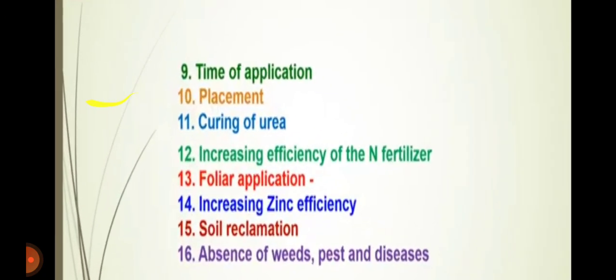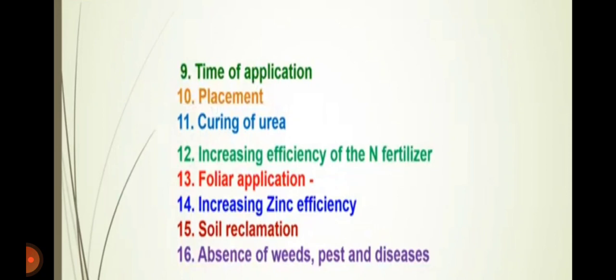Then ninth, time of application: basal application and split application of nitrogenous fertilizers will be beneficial. Then the placement method of fertilizers: localized or hill placement has a greater impact on nutrient use efficiency, and in the case of broadcasting, there will be loss of nitrogen through volatilization.